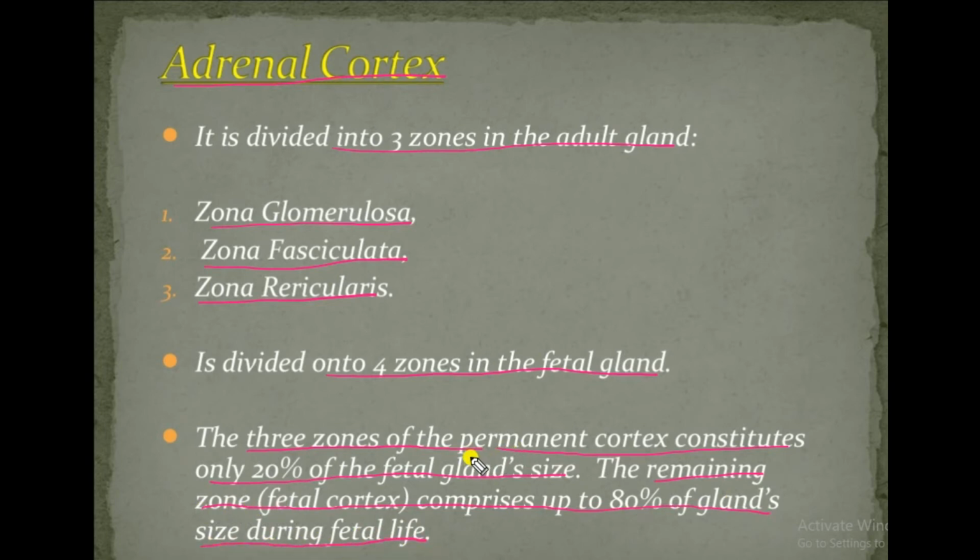What it means is that I will draw here the adult and fetal adrenal gland. This is adult adrenal gland, and centrally we can see the medulla, and around we can see the cortex, and cortex has 3 zones,